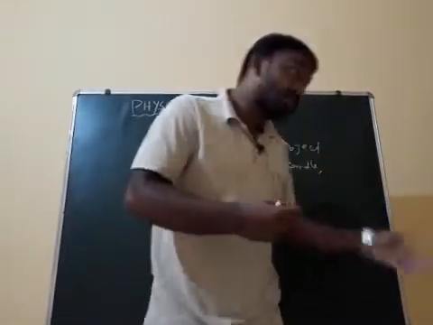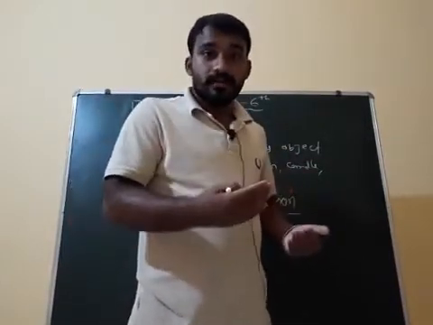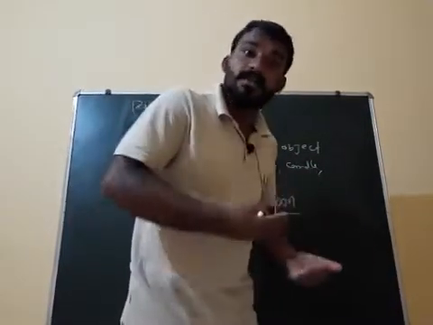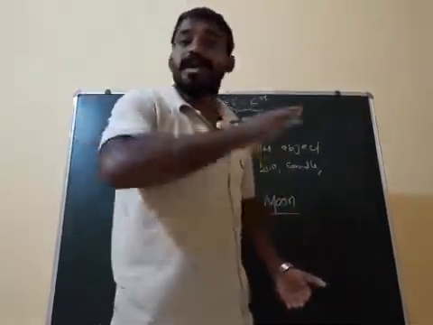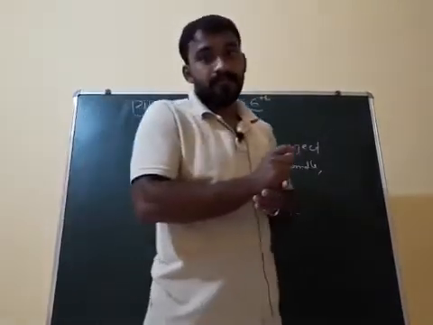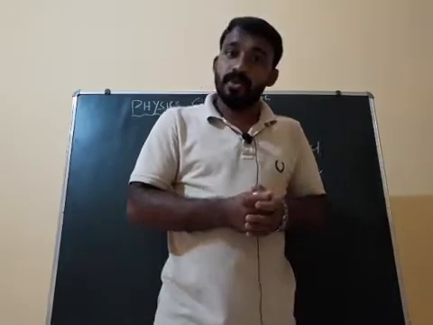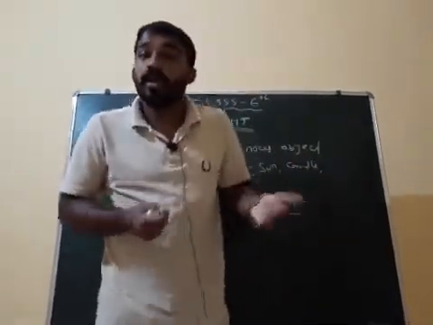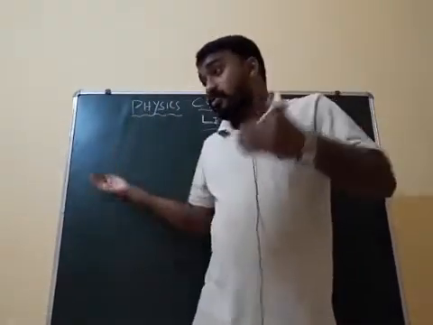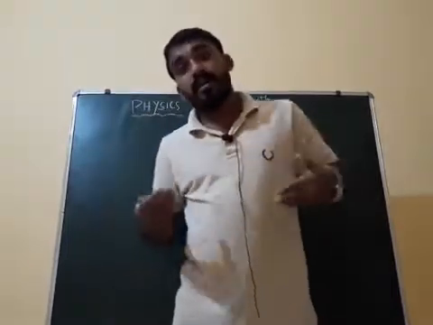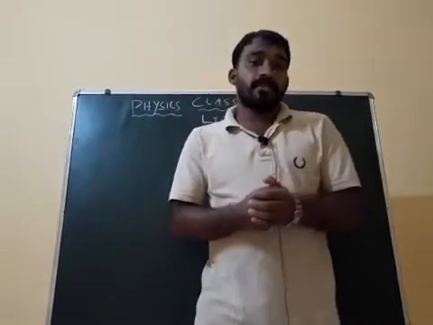So the objects which do not produce their own light but are bright, because the light is coming from a luminous object and falls on them, are non-luminous. Understood? Earth is also a non-luminous object. All the materials, blackboard, this chair, table, we all are non-luminous objects, because we are not producing light on our own.